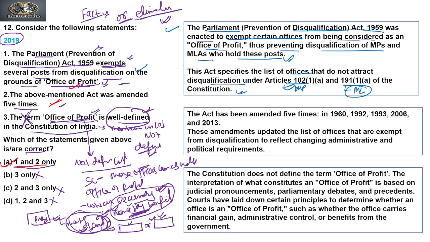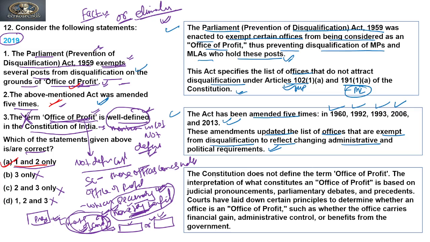Because the act has several posts that have been exempted, right? Now the act has been amended five times: in 1976, 1992, 1993, 2006 and 2013. These amendments updated the list of offices that are exempt from disqualification to reflect changing administrative and political requirements. So yes, the second is also a true statement.